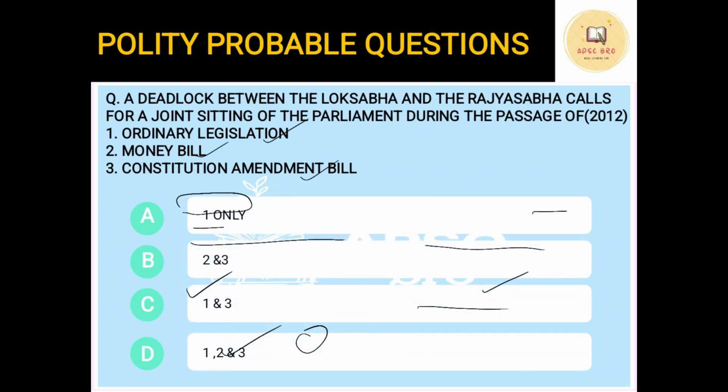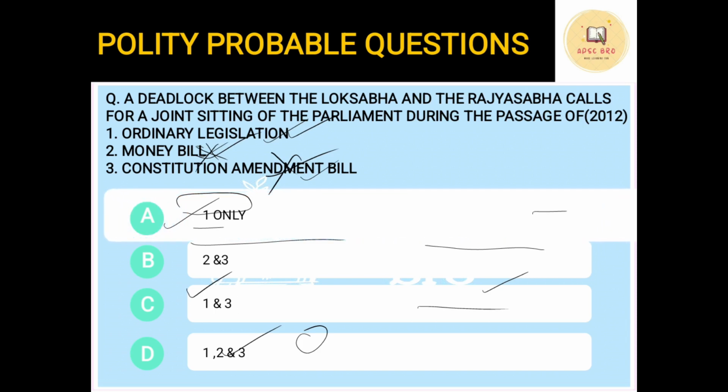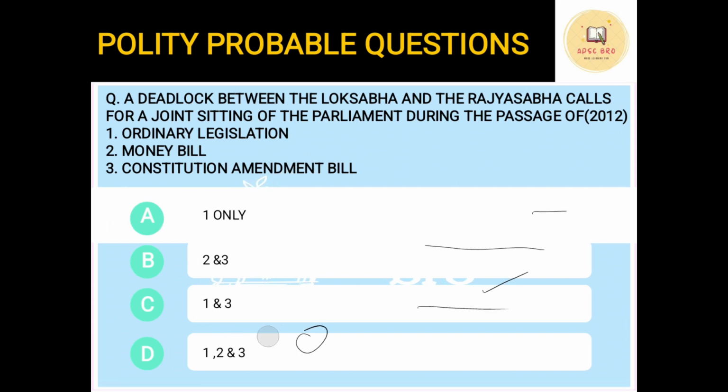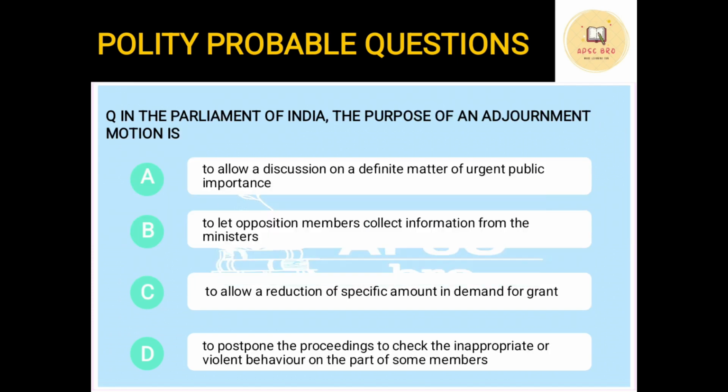So in our case, you see, out of the three bills, these two cannot have a joint sitting. So the only option that we are left with is option A, that is ordinary legislation. Okay, so a joint sitting is only possible in case of ordinary legislation and not in the case of a money bill or Constitution Amendment Bill. Okay, next question.